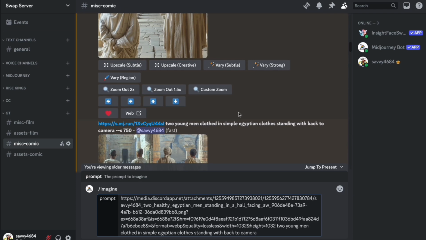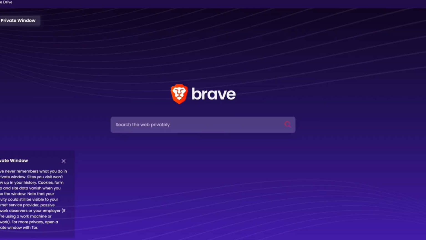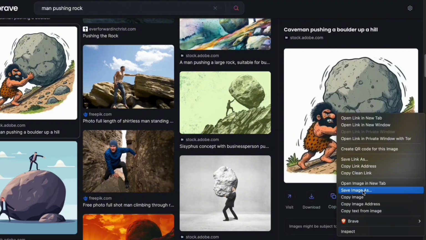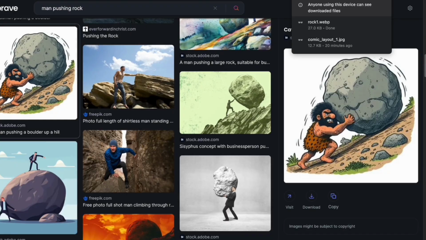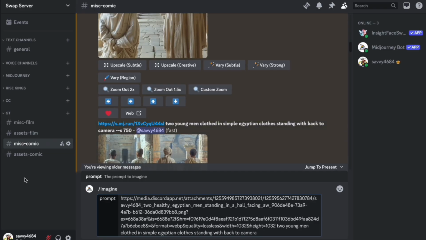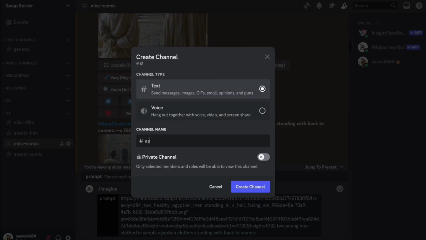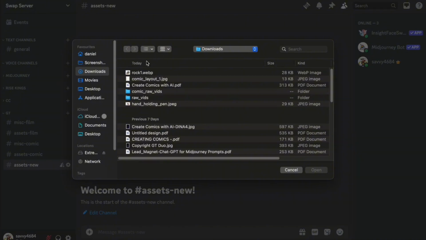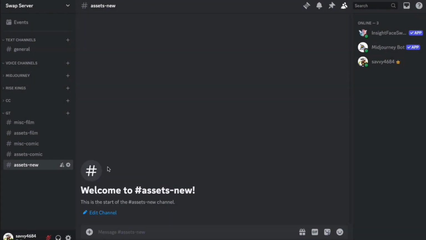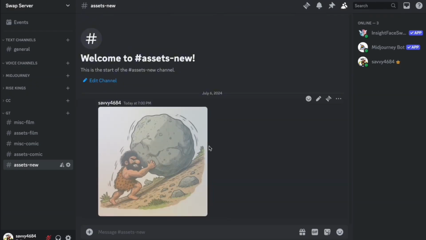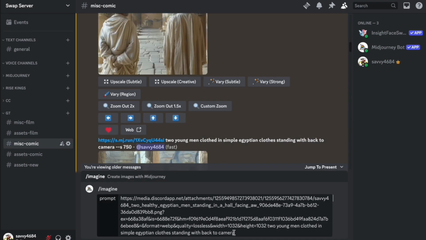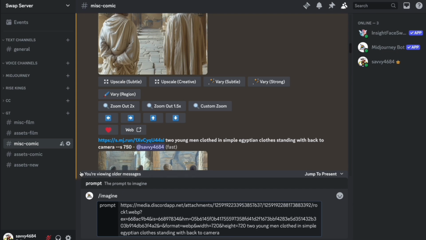image. And you can make it really intricate. If you want somebody doing a specific pose, you'd search some image, for example, man pushing rock. Let's just use this. We save the image first of all, and then we go back into Discord. What I would advise you to do is also create a separate channel for those images that you're now gonna upload. Call it assets. You can double click on the plus instead of having to click and then upload a file. Just double click on it, upload an image, press enter. Then you would go into your original channel and replace that image link with the one you just got. Paste, and now it would use the image generation based on the pose from that guy.